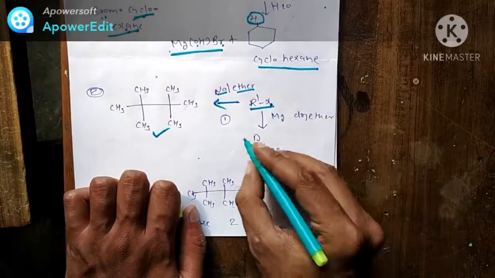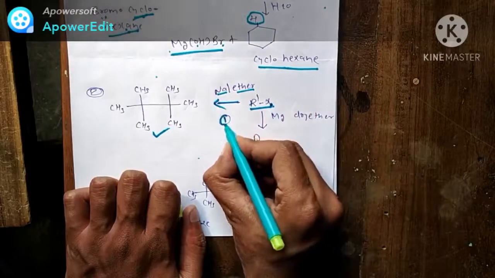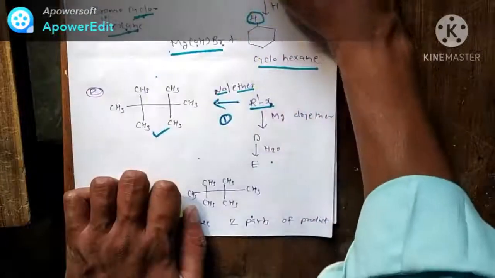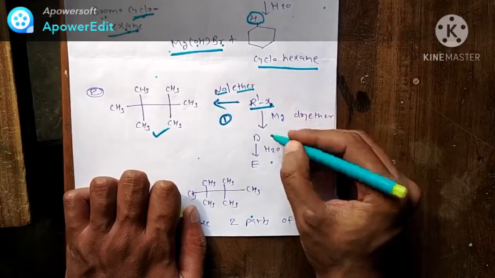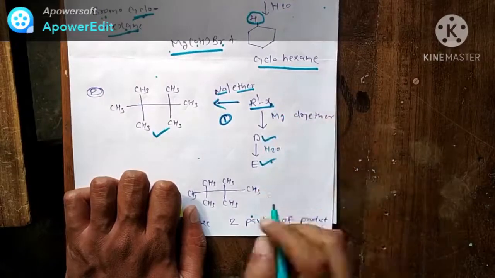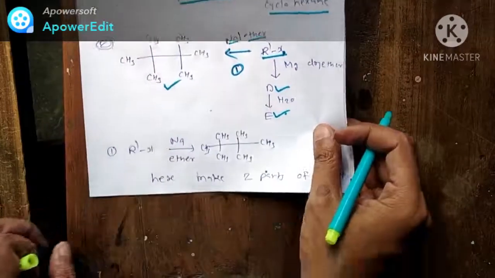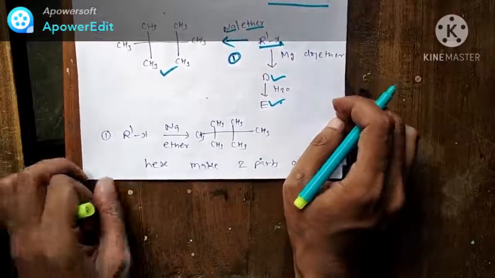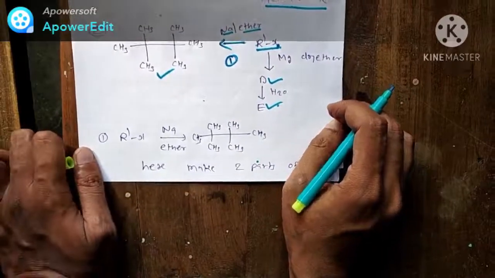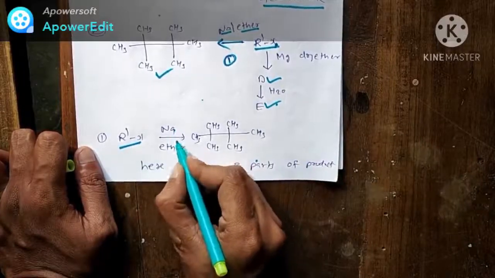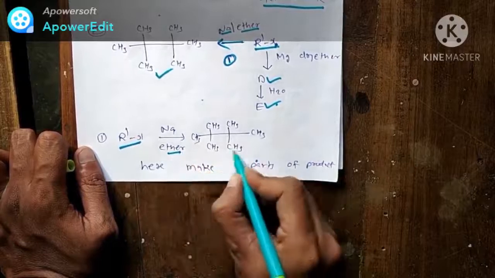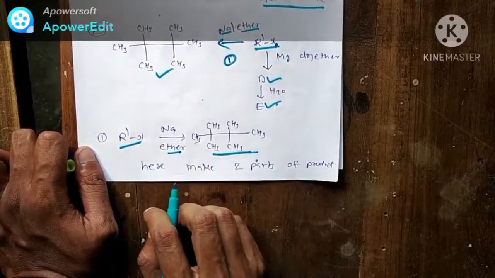This is our first reaction. Then a second reaction is given to you, in which we have to find out the products. So first let's find out the starting material. You can see R-X, when it reacts with sodium in presence of dry ether, gives this product.